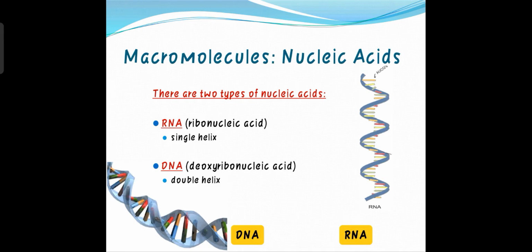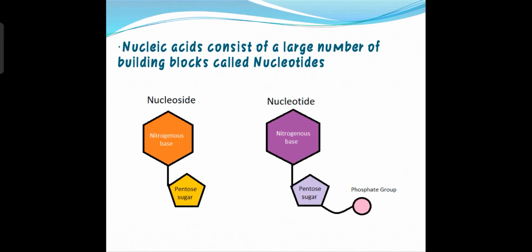So before that, there are two types of nucleic acid. One is called RNA, ribonucleic acid, which is only found in some viruses and some other organisms, but mostly in the viruses. And one is called DNA, which is double stranded, and this is found in the eukaryotic cell. Next, nucleic acid consists of a large number of building blocks called nucleotides.